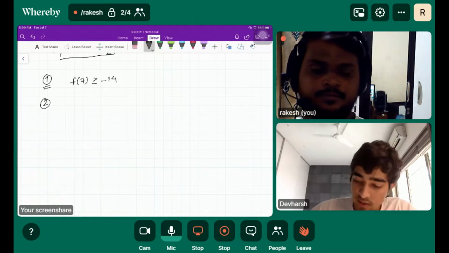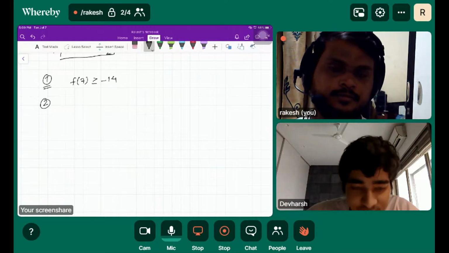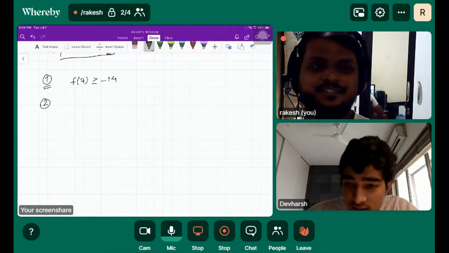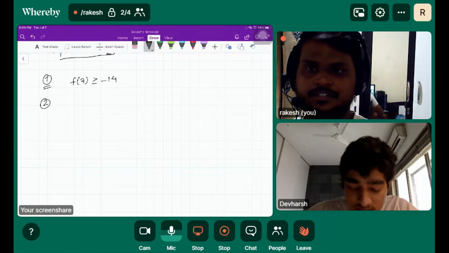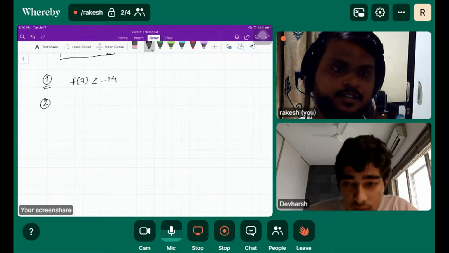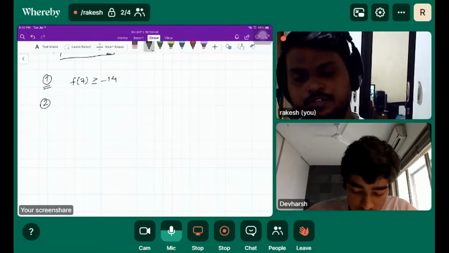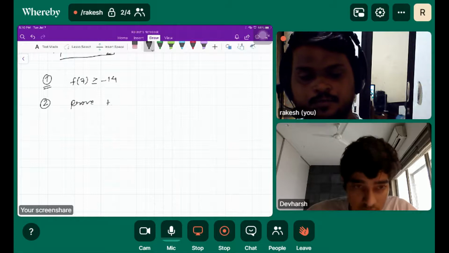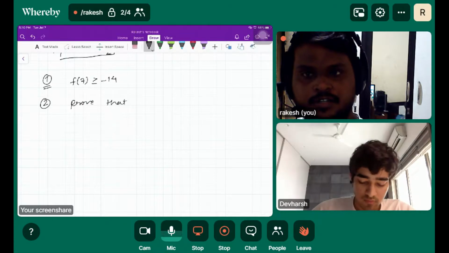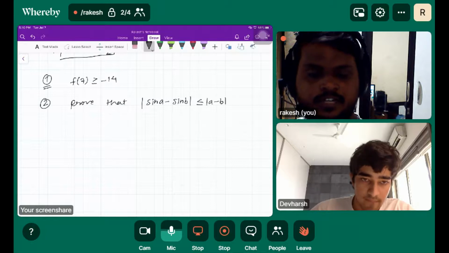Then the second one, I really got stuck. I couldn't manage anything. I think it was mod sin A minus sin B? Yeah, that one. Okay, fine. So the second question is we have to prove that mod sin A minus sin B is less than or equal to mod A minus B.